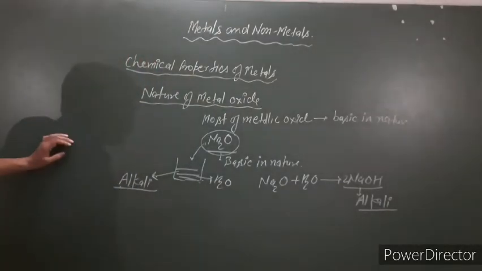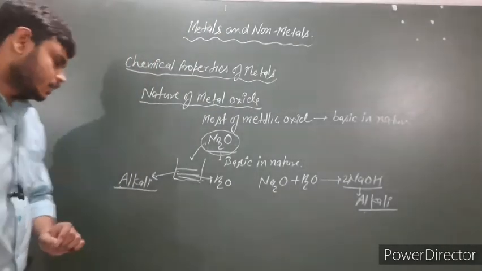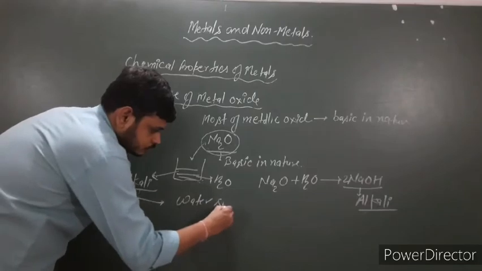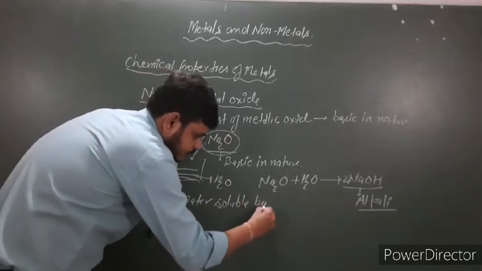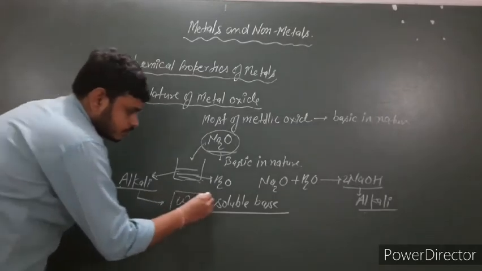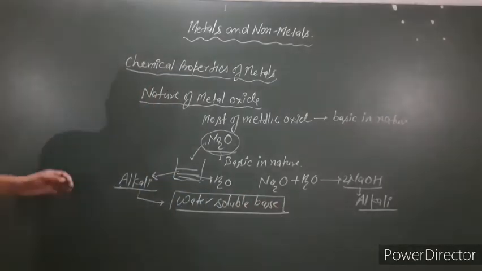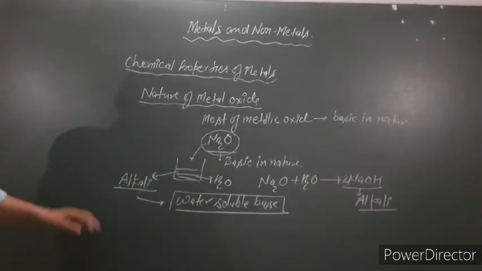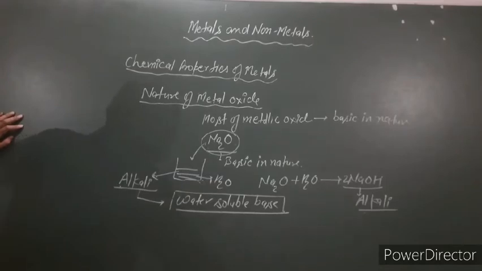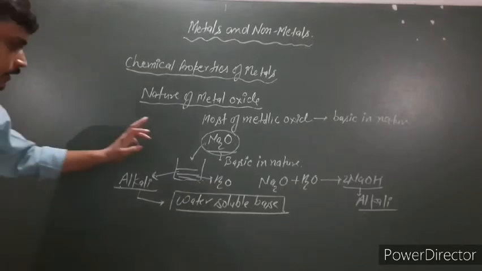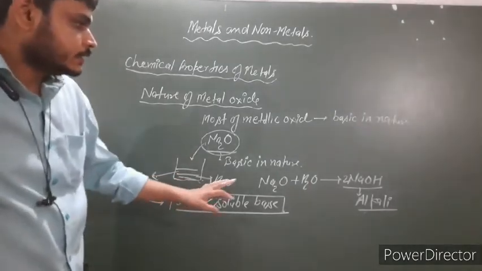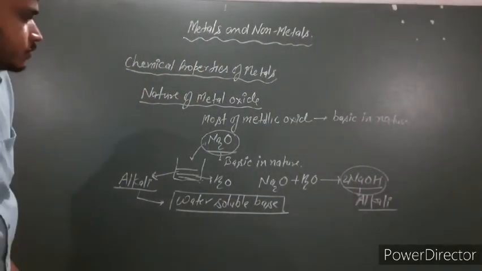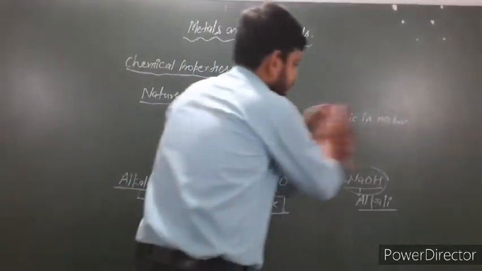And what is the alkali? Alkali is a water soluble base. Clear now? Alkali is a water soluble base. Now when basic sodium oxide reacts with water to form alkali, that is sodium hydroxide.